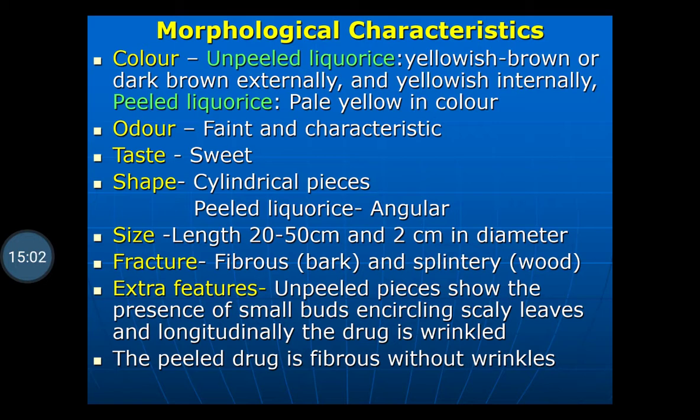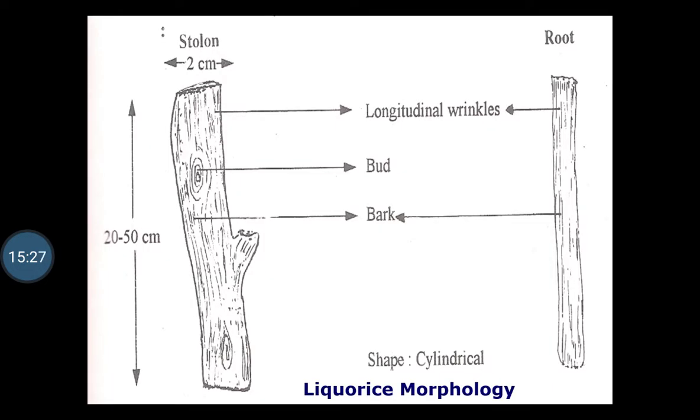Extra features: unpeeled pieces show the presence of small buds encircling scaly leaves, and longitudinally the drug is wrinkled. The peeled drug is fibrous without the wrinkles. When the upper bark is removed, certain fibers of the bark will remain stuck to the wood. So it is fibrous without the wrinkles.